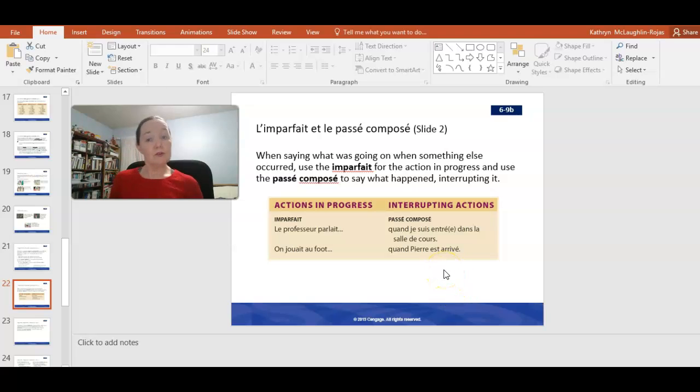And we can also use these two tenses together when we're describing an action that's going on for some time, an action in progress, and then an action that interrupted that other action. So the examples we see here, le professeur parlait. Oh, the professor was speaking. Quand je suis entrée dans la salle de cours, when I entered the classroom.